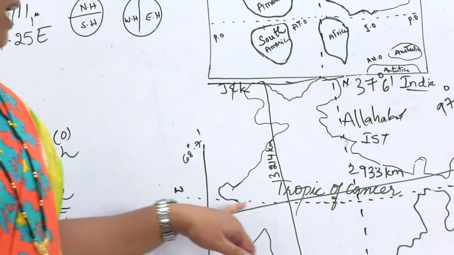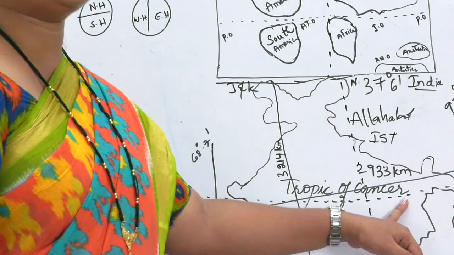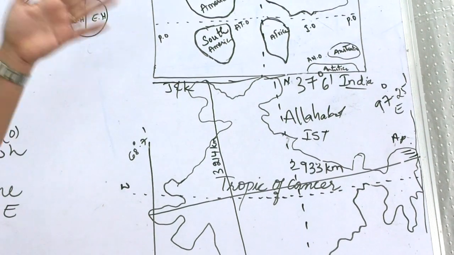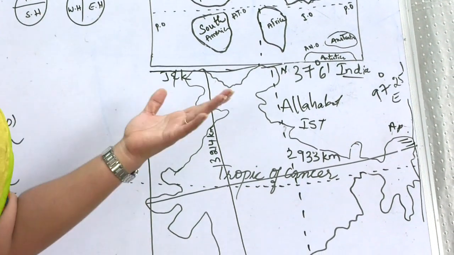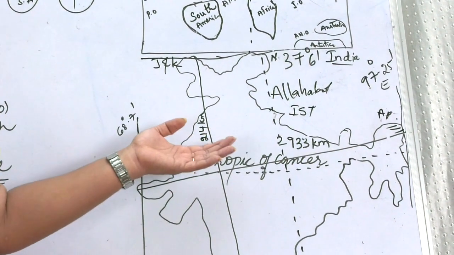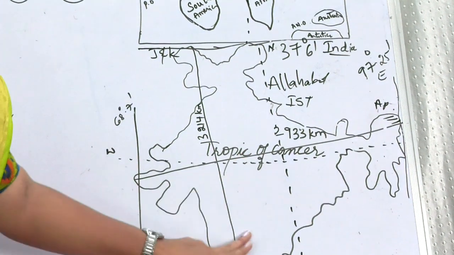And have you seen a dotted line which is crossing here? This is the Tropic of Cancer. As the equator is dividing the globe into 2 equal halves, northern hemisphere and southern hemisphere, similarly this Tropic of Cancer is also dividing India into 2 halves, that is North India and South India.